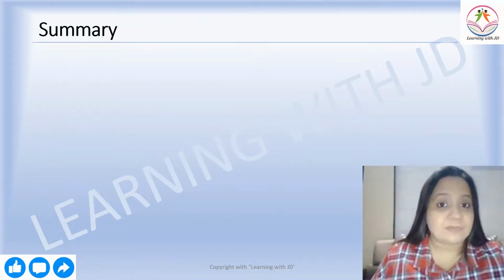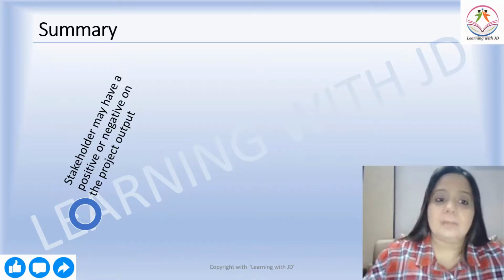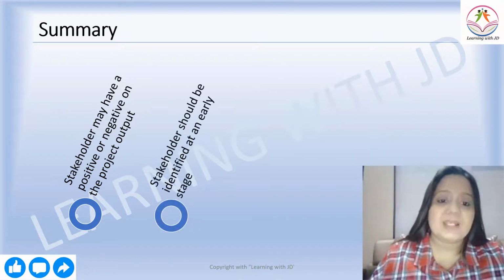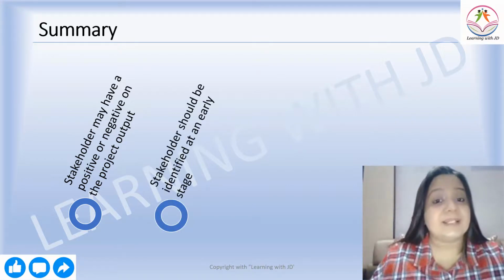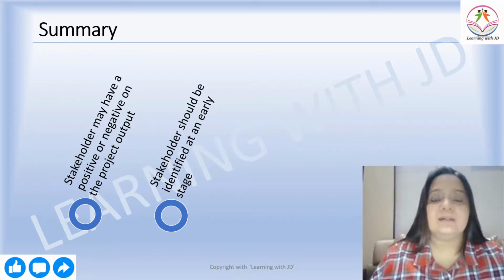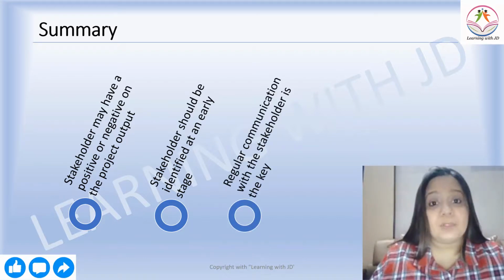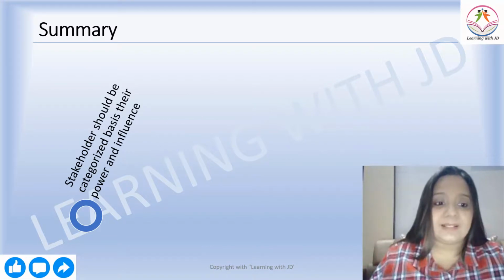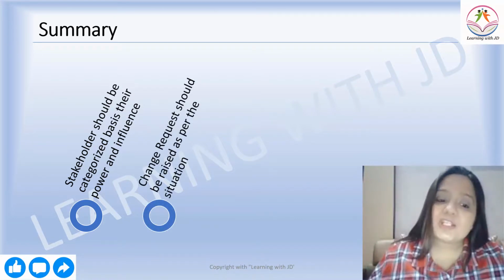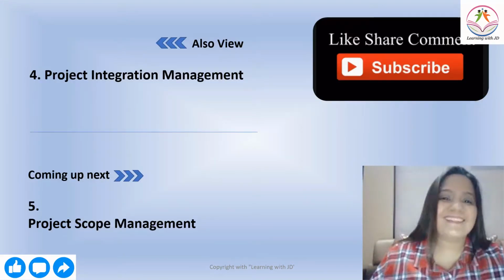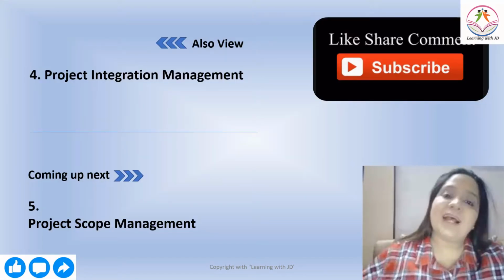Let's see a summary of what we've done today. Stakeholders may have a positive or a negative impact on your project output. Stakeholders should be identified at an early stage. Although it happens throughout the project, it is important to do it at an early stage. Regular communication with the stakeholder is the key. Stakeholders should be categorized based on their power and influence. Change requests should be raised as per the situation, as and when the situation arises. Got that?